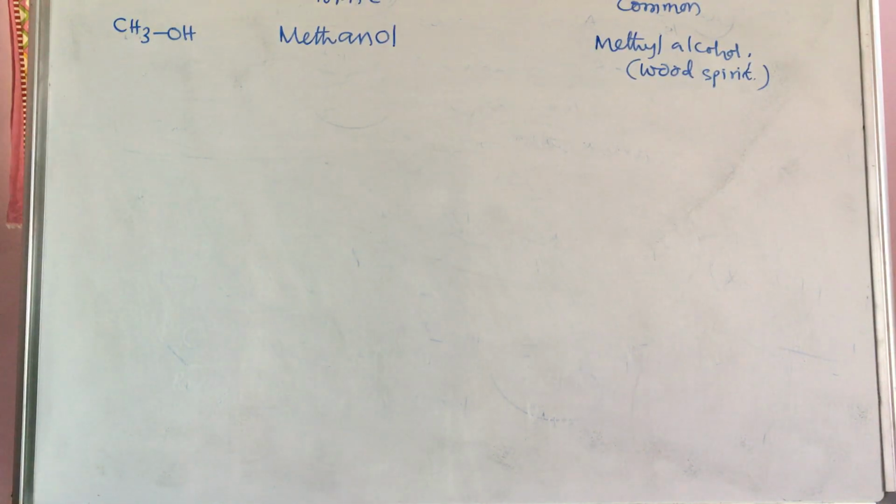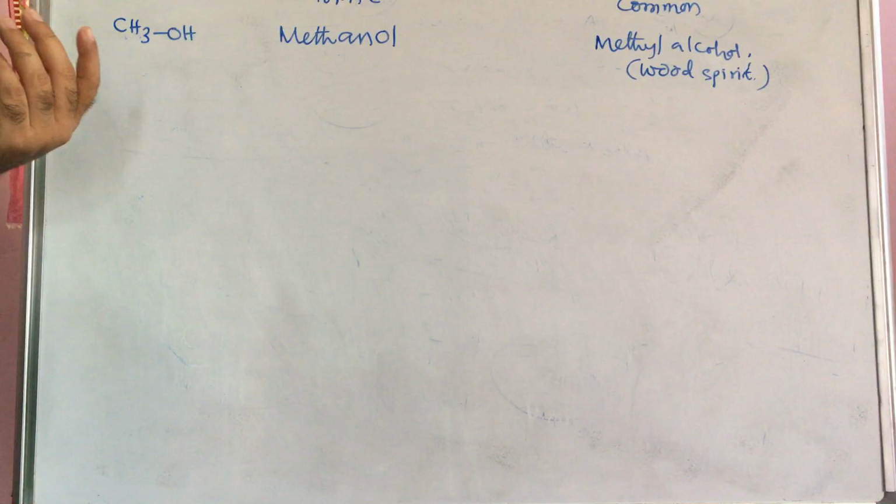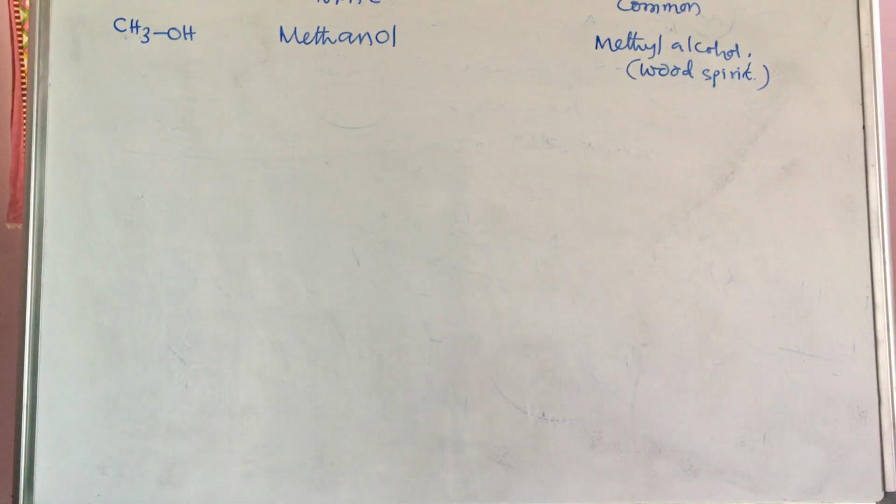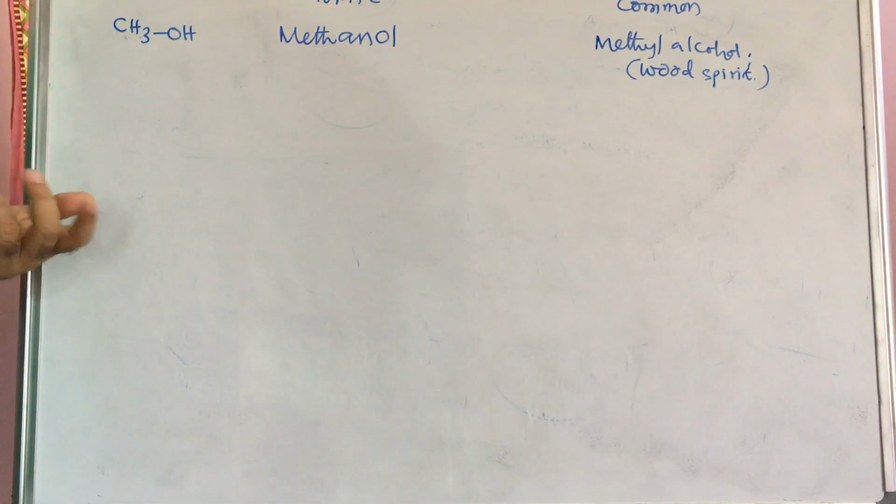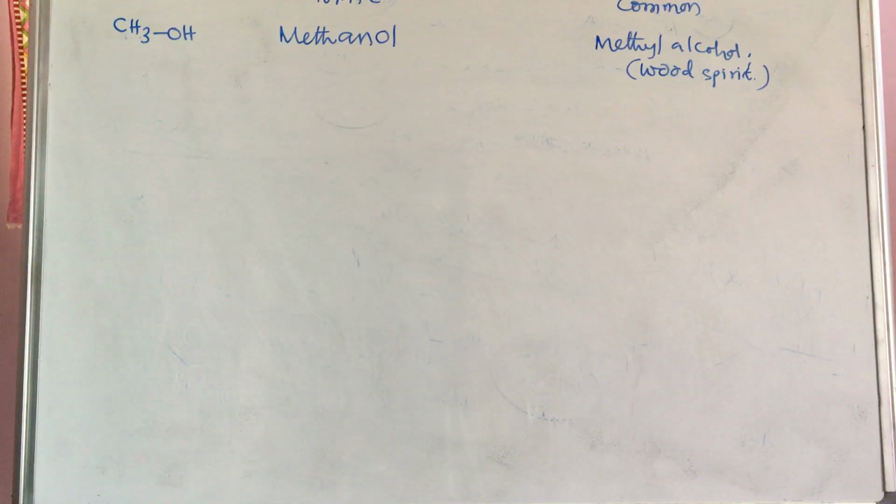Ethyl alcohol we can drink, but it should be the suggested alcohol, not the spirit directly. If you take spirit directly, that is somewhat harmful. That's why alcohol should be taken in volume percentage, and only that respective volume percentage should be taken into our body, not directly. So methyl alcohol is very poisonous.